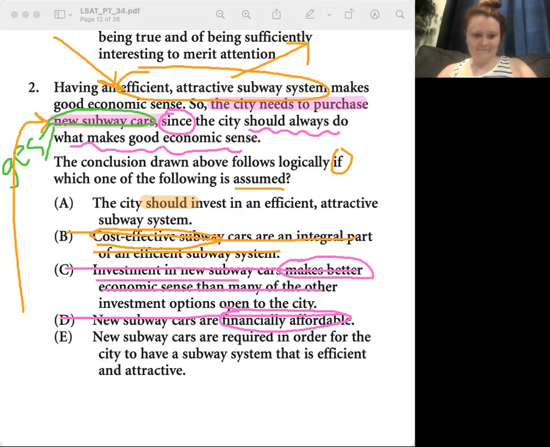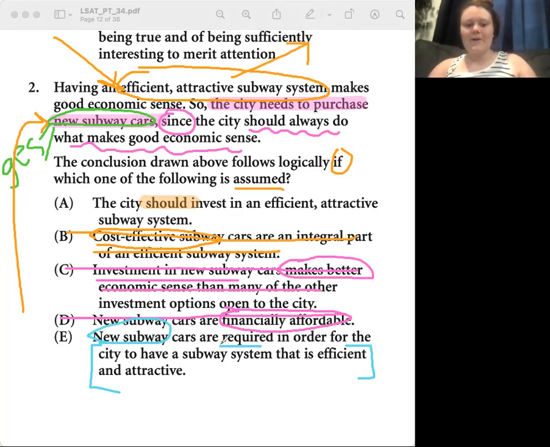So if you're efficient and attractive, then you make good economic sense, which makes sense because that just says the city needs to purchase new subway cars. Yeah, excellent, perfect. A lot of people don't like this answer choice because of the word required, and they say, well, this is a necessary assumption. And I'm like, no, it's actually not. It's just a newspaper's condition, right? Required, yes, excellent.